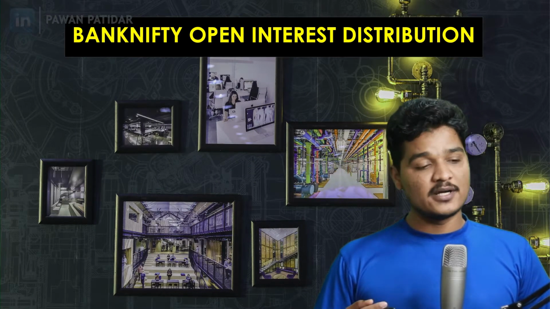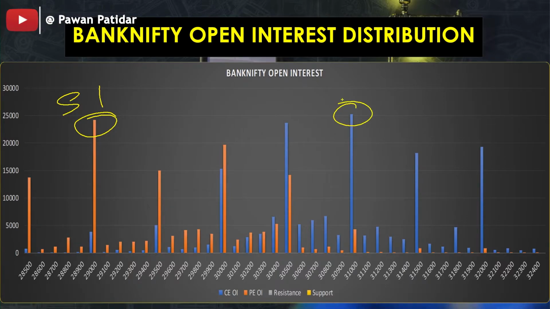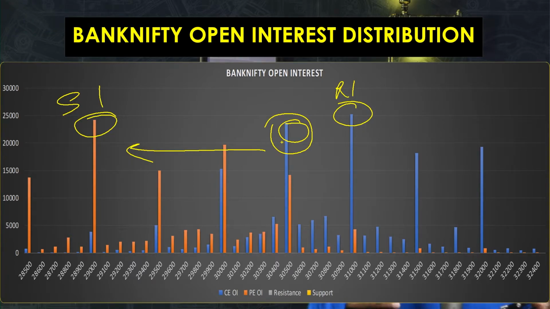Now let's do the Bank Nifty open interest distribution analysis as well. If you see here, then support is at 29,000, and where is resistance? Resistance is at 31,000. But if you see here, people started making positions at 30,500, or else they are not squaring off the positions from 30,500. So people are expecting that Bank Nifty might go down. That's why they are not worried about their positions. So this is indicating that Bank Nifty might get a reversal, but the chances are not that high, because there is not much open interest buildup, only 53%, which is less.